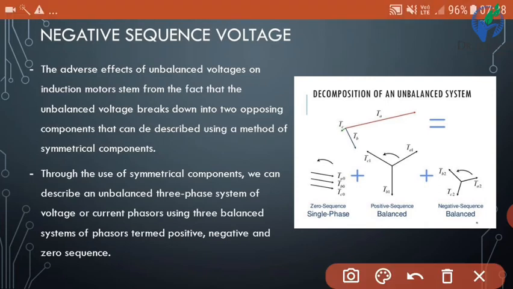Negative sequence voltage. The adverse effects of unbalanced voltages on induction motors stem from the fact that the unbalanced voltage breaks down into two opposing components that can be described using the method of symmetrical components.